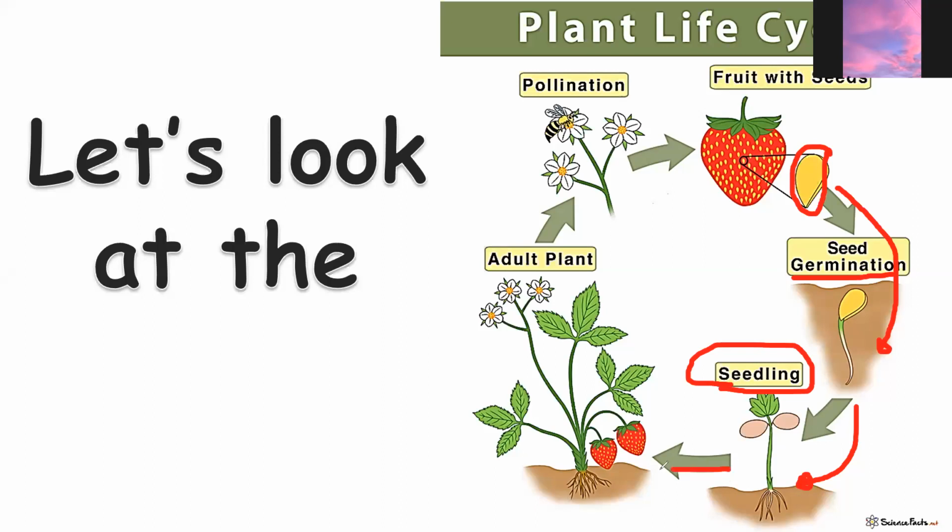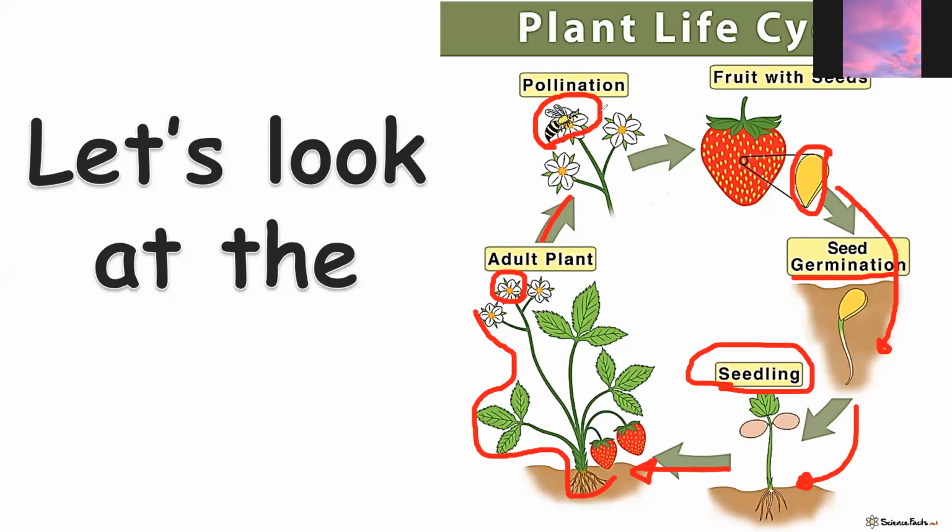And of course, that seedling will grow up because of the healthy soil. It will become an adult plant. And this adult plant bears flowers. And of course, that flower will be pollinated with the help of the bee.